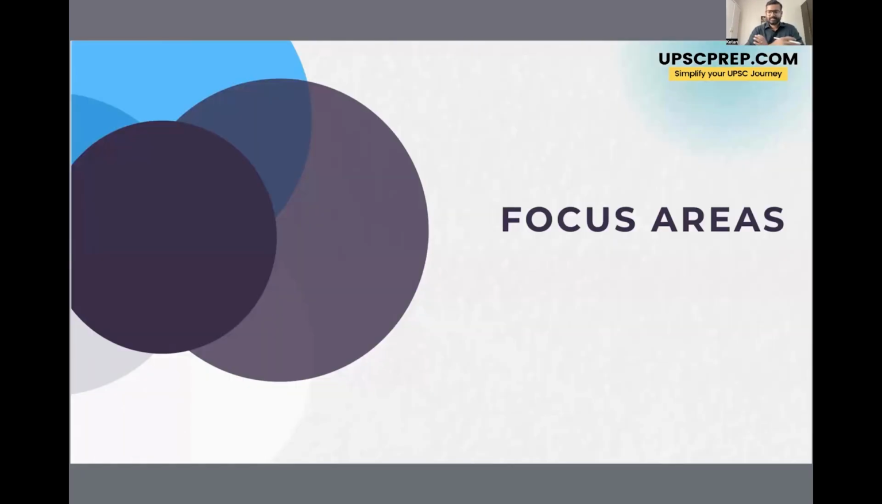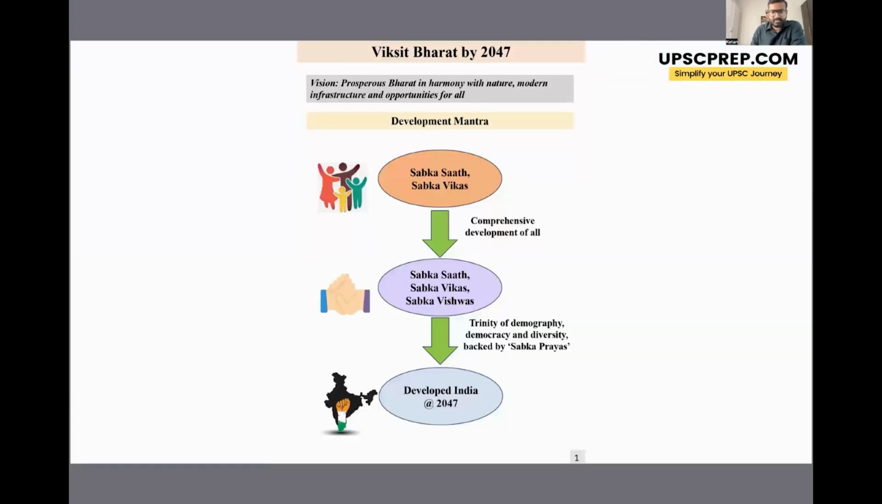All right, next let's look at some of the focus areas and major highlights of the budget. The theme of this budget was Viksit Bharat by 2047. So the government of India wants to transform India into a developed country by the year 2047, right? Now, how does the government of India want to do this? Through this development mantra, which is Sabka Saath, Sabka Vikas, Sabka Vishwas.